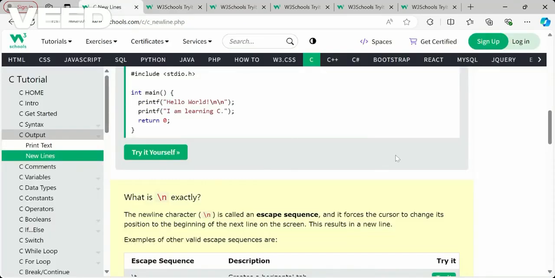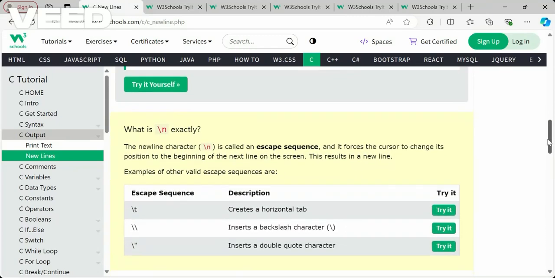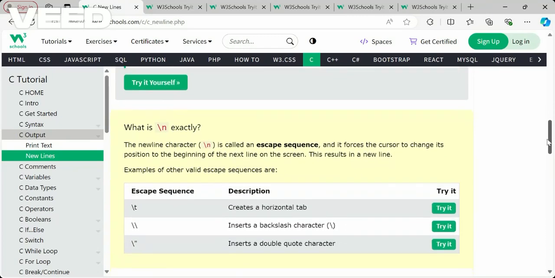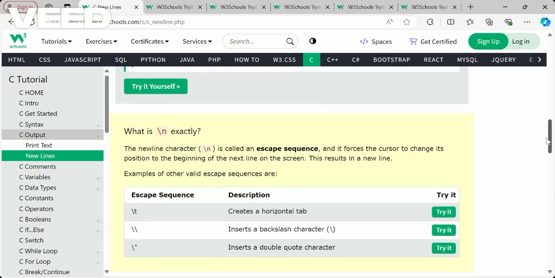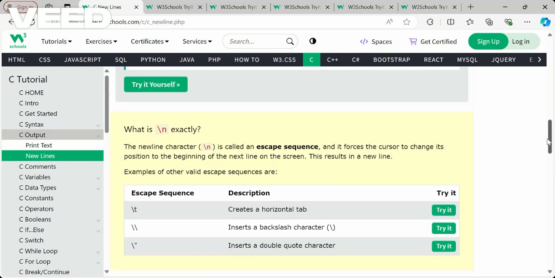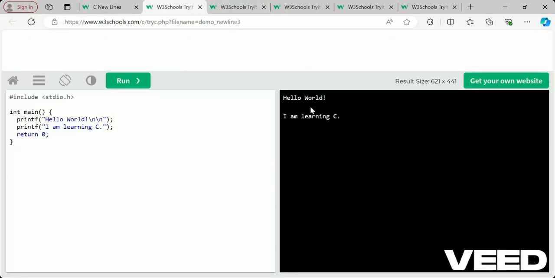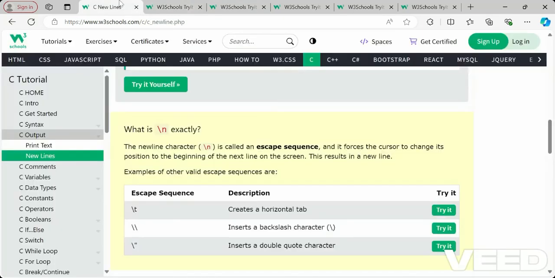Okay, so the new line character is also called an escape sequence. It forces the cursor to change its position to the beginning of the next line. This results in a new line. So this is the functionality which is going on at the back end. It will make the cursor change the position. It does not display this statement here, it moves the cursor here, and then we get that next line.